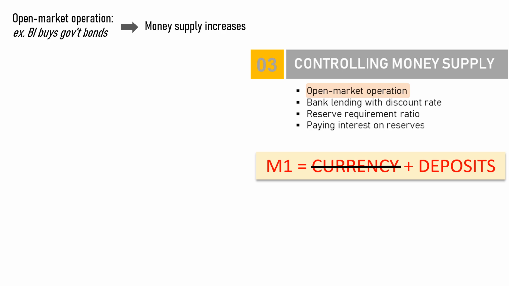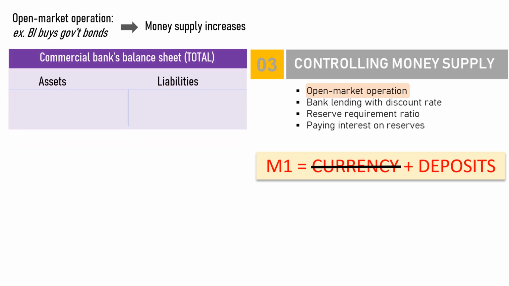Money supply will increase whenever the central bank pours more money into the economy, enabling banks to disburse more loans. On the other hand, whenever money is absorbed by the central bank or commercial banks' loans become more limited, money supply will decrease. Okay, let's see how the open market operation could affect money supply.